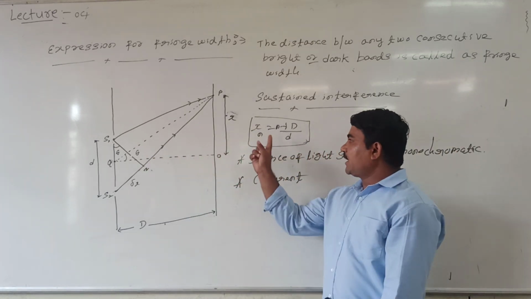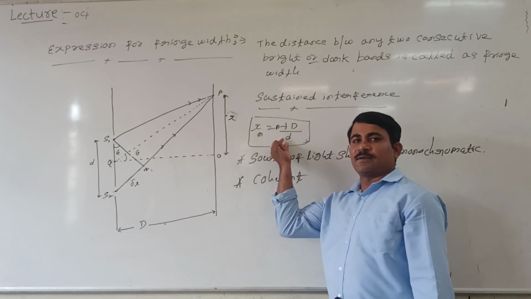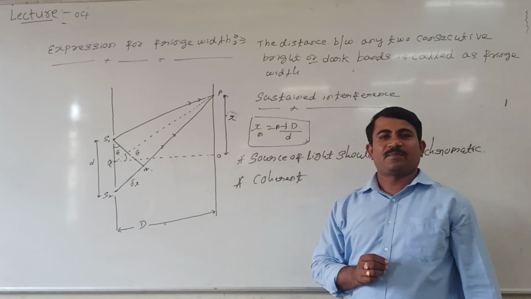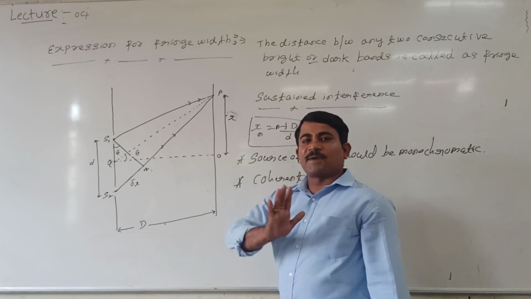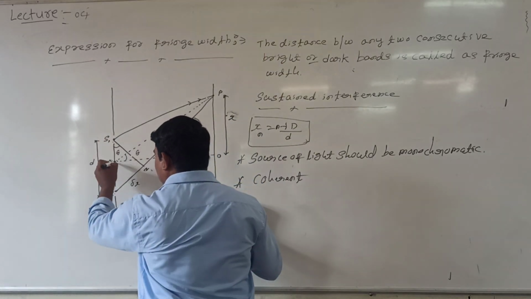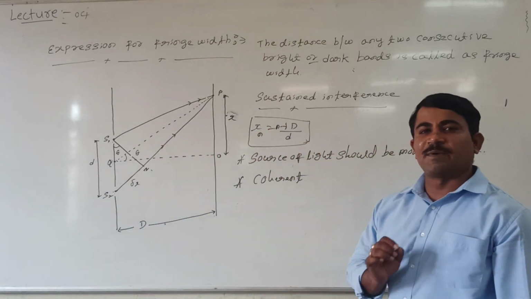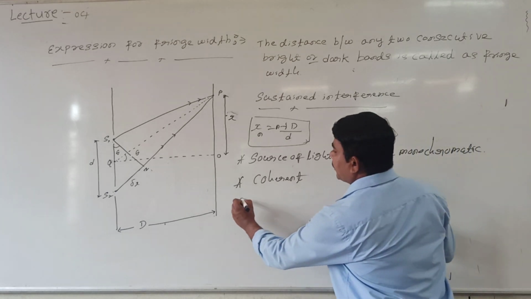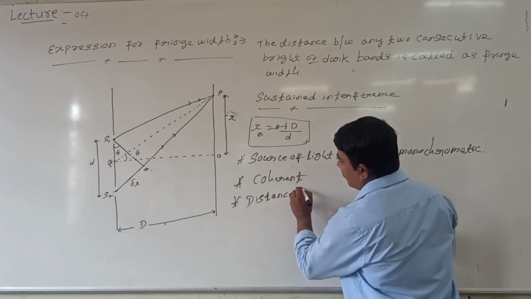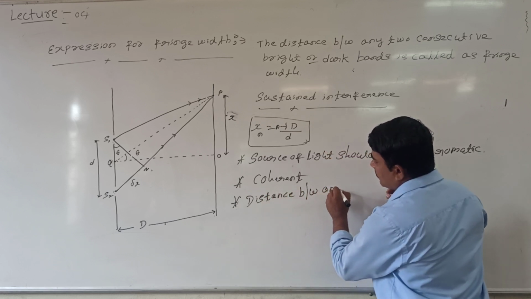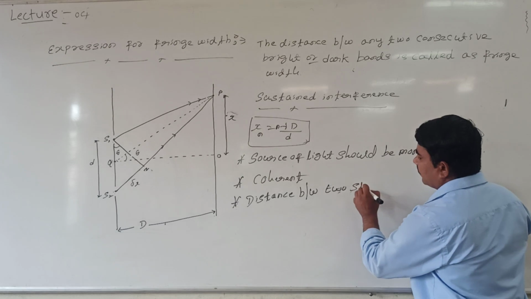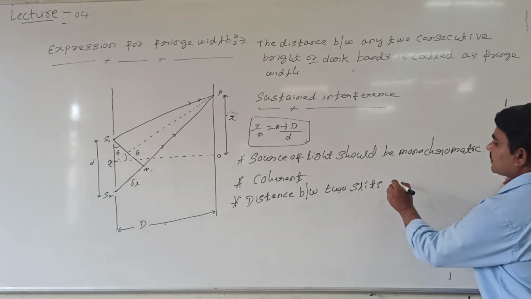See here. To get the maximum bright band, this value should be smaller. If this is smaller, then this should be increased. If this is larger, then this should be decreased. Then what is the condition? To obtain sustained interference and a well-defined interference pattern, the distance between two slits must be very small. Third condition: the distance between any two slits must be very small.